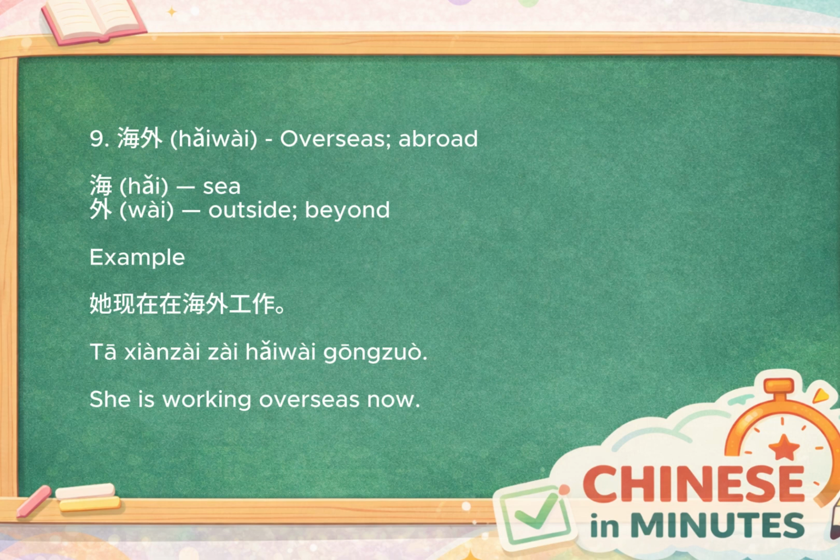You'll often hear it in discussions about studying abroad, working overseas, international business, or people living in other countries. For example, 她现在在海外工作. It means she is working overseas now. If someone moves to another country for work or study, native speakers often describe that person as being 在海外.